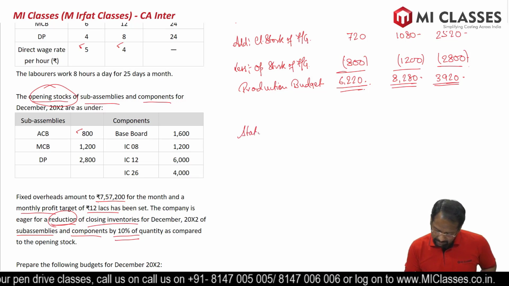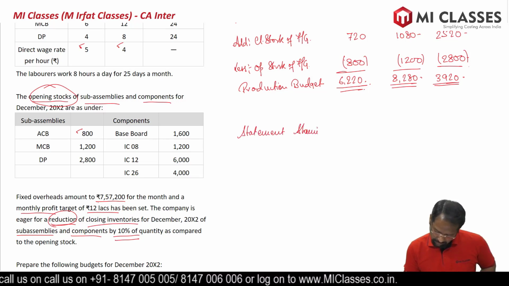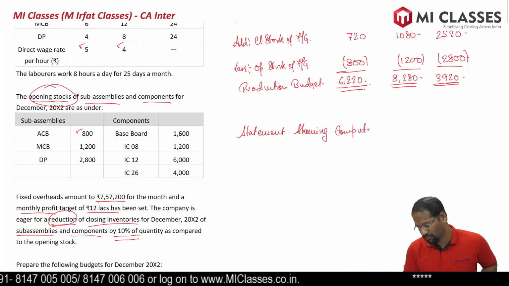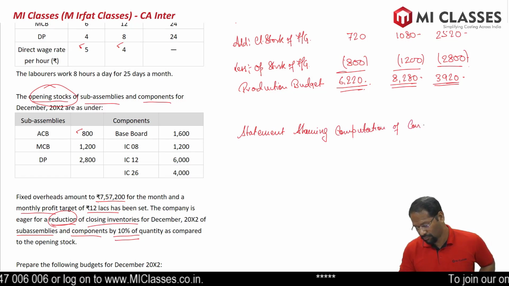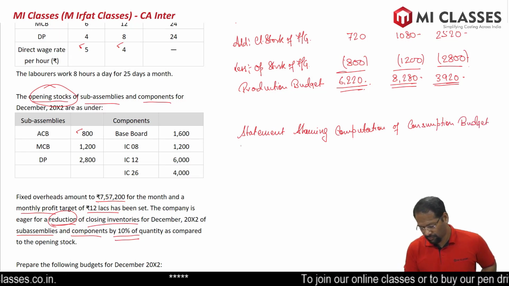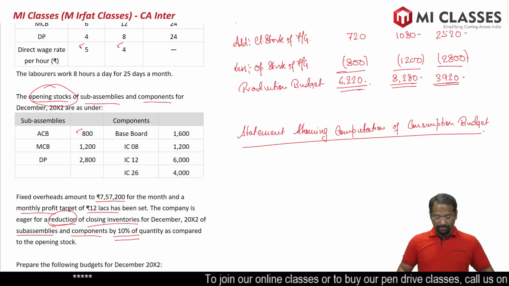Statement showing computation of consumption budget.